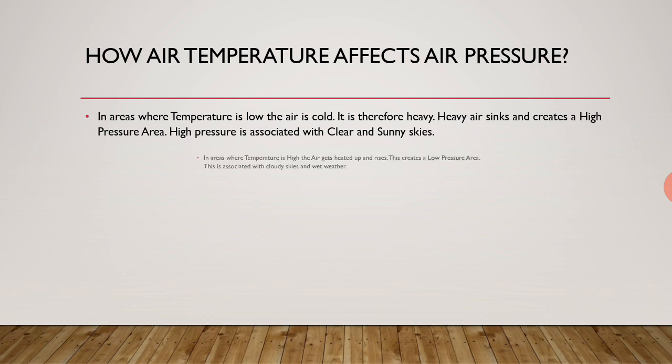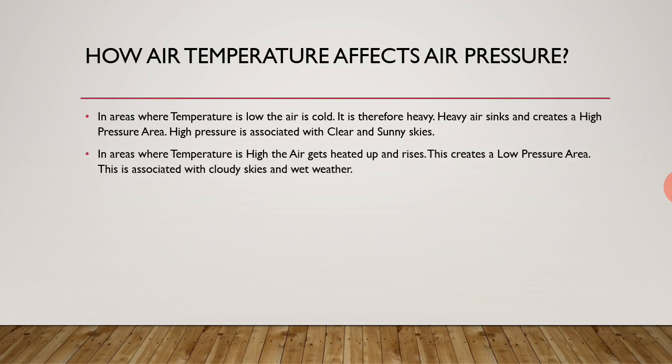Now we see the other area. In areas where temperature is high, the air gets heated up and rises. जहाँ temperature high होता है, हवा गर्म होकर ऊपर उठती है, and this creates a low pressure area. This is associated with cloudy skies and wet weather.